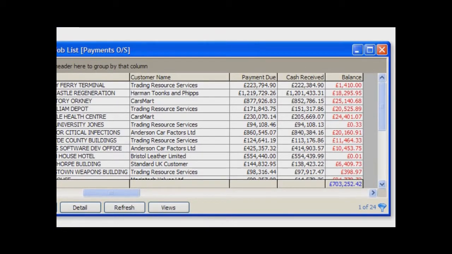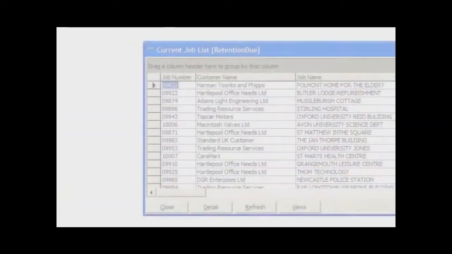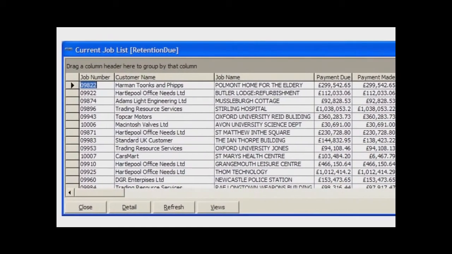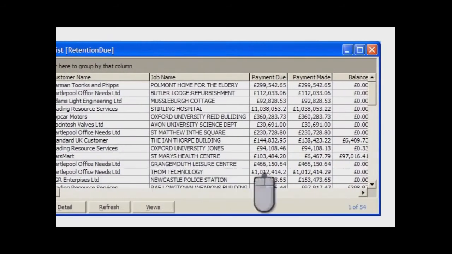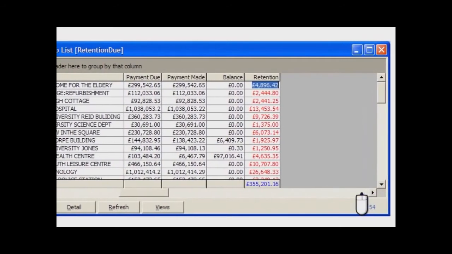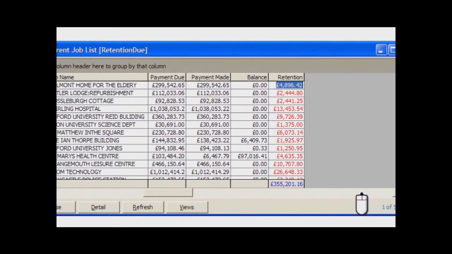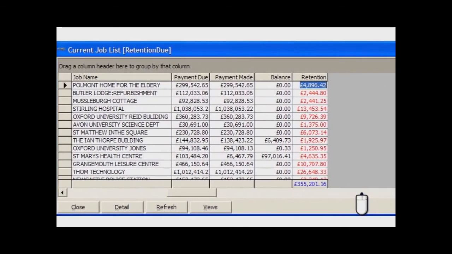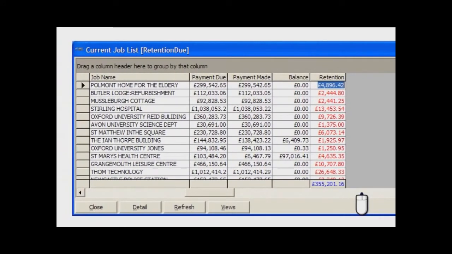I've spoken to some customers who would write the retention off as discount because it was such a time-consuming and difficult item to chase, especially if there were large numbers of small contracts where the individual retention values were low. You're probably getting the idea now that in Pegasus CIS you can simply run a view of the data to show you the information you need to see. In this case, we can run a view of the outstanding retentions to see what is due. But better than that, you can change these views in lots of different ways. Pegasus CIS makes this kind of ad hoc reporting really easy.